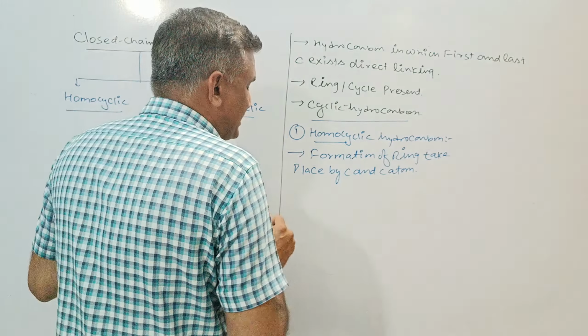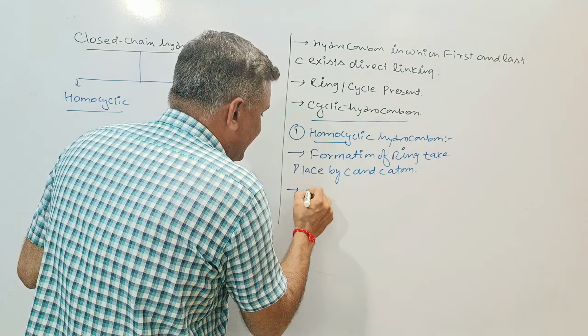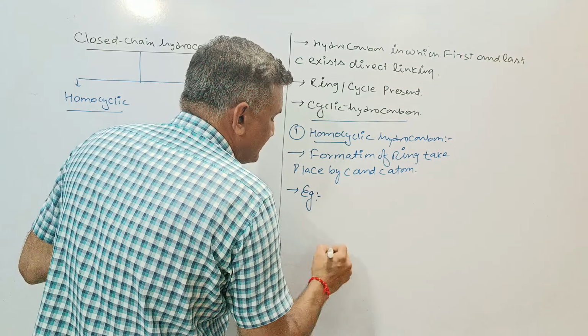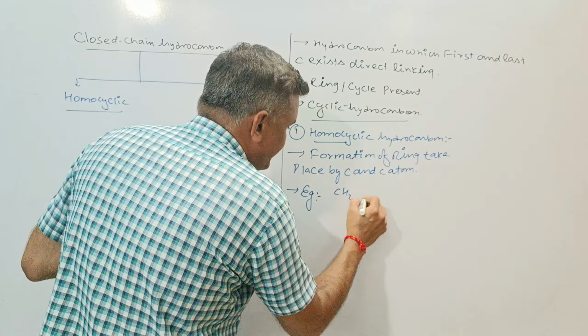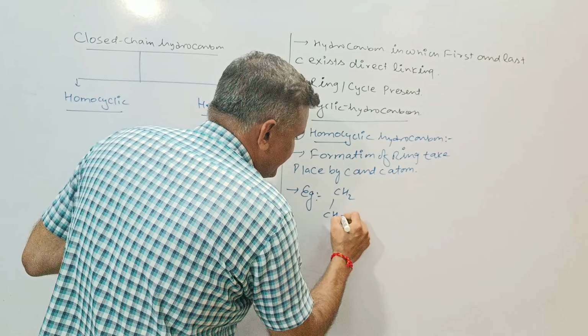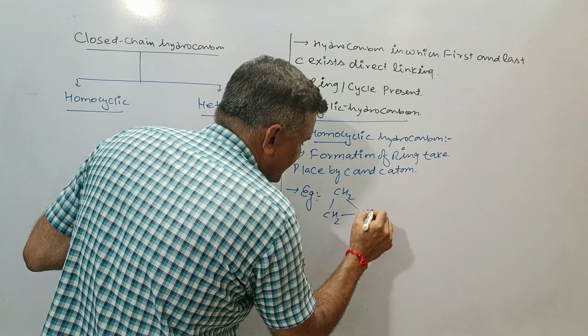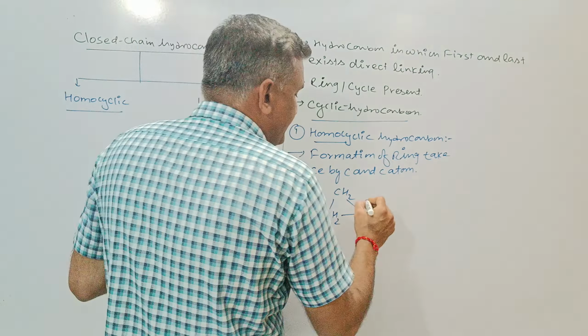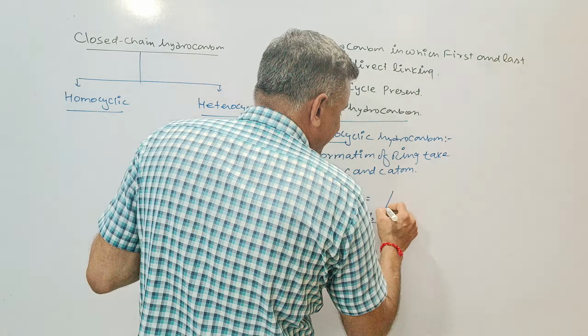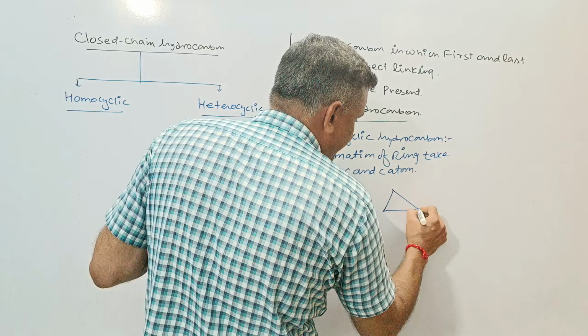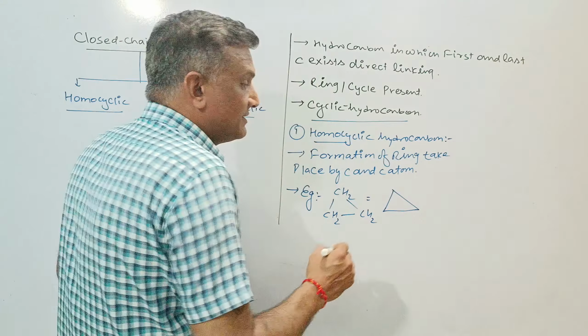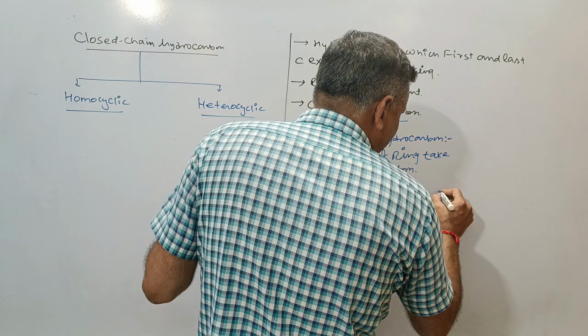If we go with the homocyclic hydrocarbon, then we can take a lot of examples. This is CH2, CH2, CH2. It is also called cyclopropane. We can write it in the form of bond line structure also. You can take the example of cyclobutane.